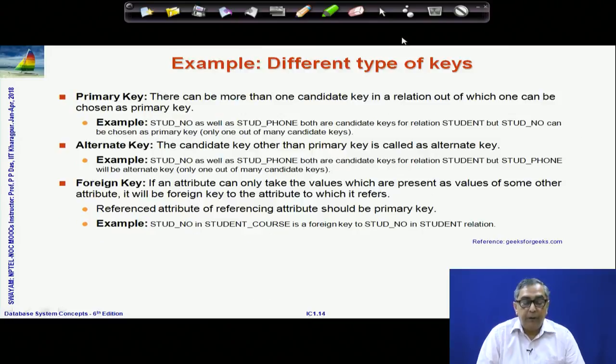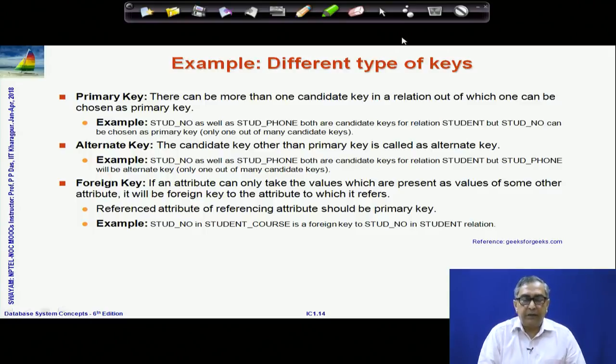Now, since there could be multiple candidates, we will need to finally decide what we use as a key in the database. That particular candidate key which we use as a key for storing the records is called the primary key, and all other candidate keys are called the alternate keys. So, that is the basic concept: the candidate key, the super key. Primary key is the candidate key that we actually intend to use, all other candidate keys are alternate keys.